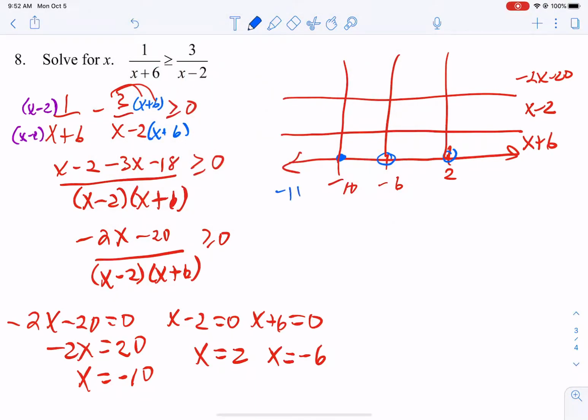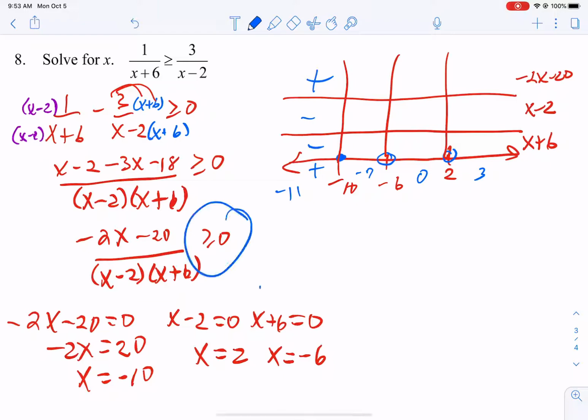Let's do negative 11, negative 7, 0 and 3. I'm just picking those numbers kind of at random as long as they're in that region. Okay, if we plug it into the top, we're going to get 22 minus 20, which is a positive. We're going to get negative 13, that's a negative, and negative 5, that's a negative, and then 2 negatives multiply and give us a positive.